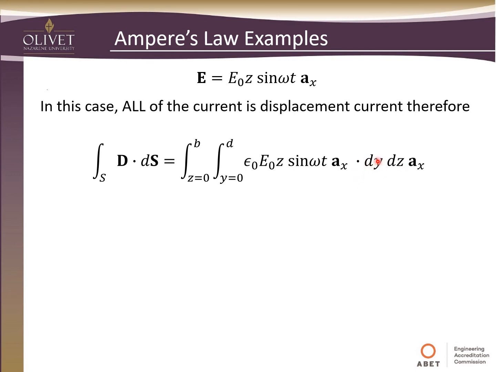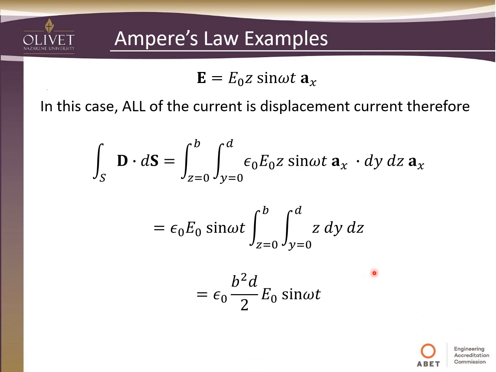Our area vector is also in the x direction, so this dot product of these two unit vectors will be 1. The sinusoid is not dependent on z or y, so we can pull that out. It's only dependent on t. So now we're left with the z part of this expression up here, so we will integrate that across those limits. And when we do, we come up with the permittivity times b squared d over 2 times the amplitude of the electric field times the sine of omega t.